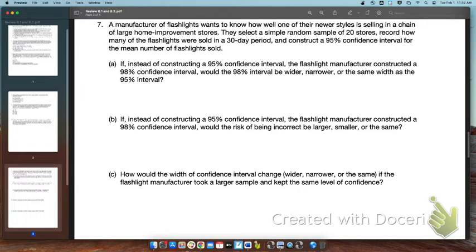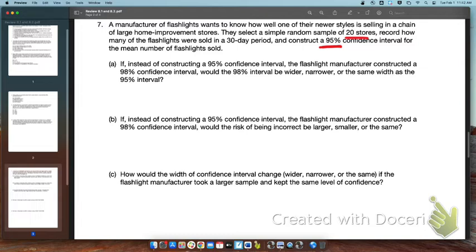A manufacturer of flashlights wants to know how well one of their newer styles is selling in a chain of large home improvement stores. They select a simple random sample of 20 stores, record how many of the flashlights were sold in a 30-day period, and construct a 95% confidence interval for the mean number of flashlights sold. If instead of constructing a 95% confidence interval, the flashlight manufacturer constructed a 98% confidence interval, would the 98% interval be wider, narrower, or the same width as the 95%?